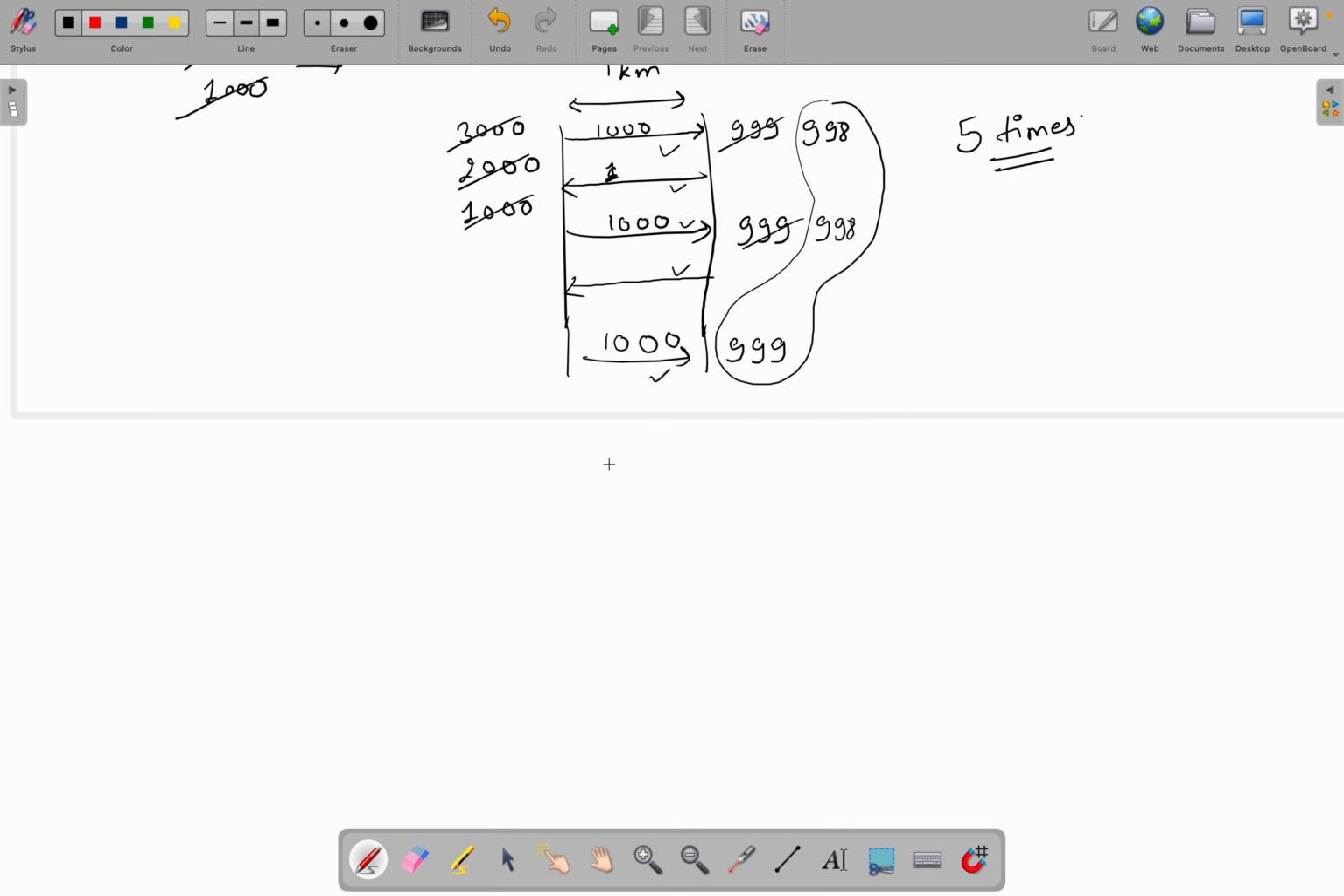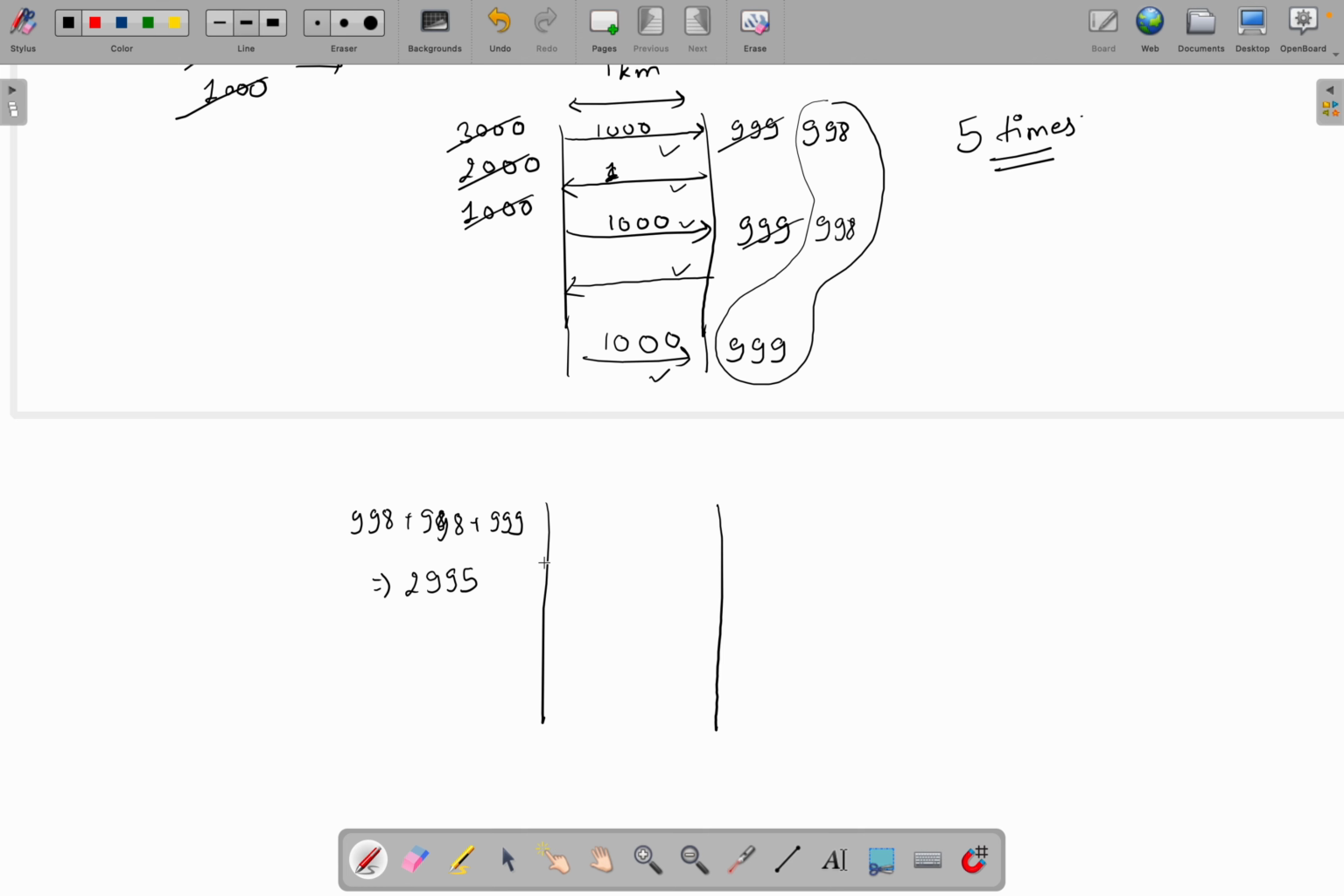Now let's see for the second kilometer. So we are left with 998 plus 998 plus 999 bananas. So here it will be 2995 bananas. So by intuition we can see that, as we have seen, the maximum capacity of the camel is 1000 bananas only. So it can take only 1000 bananas at a time on its back.